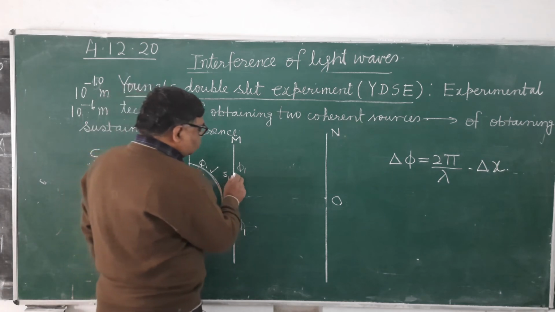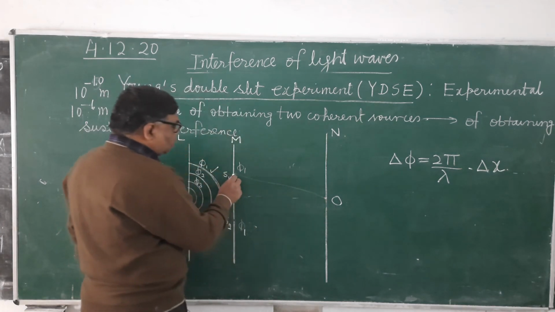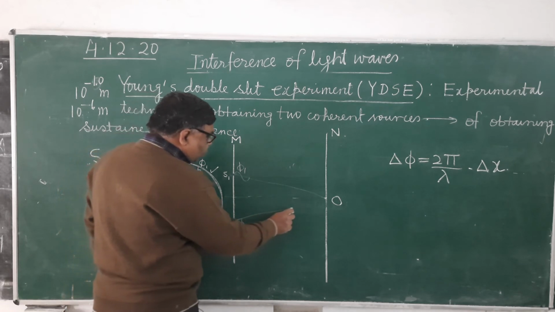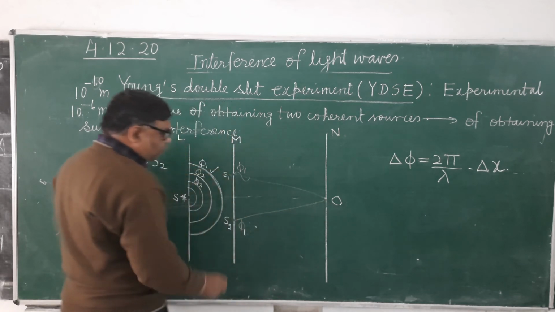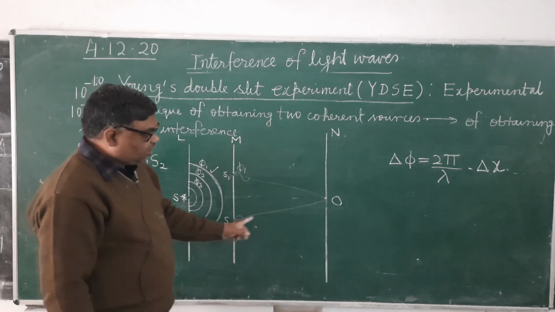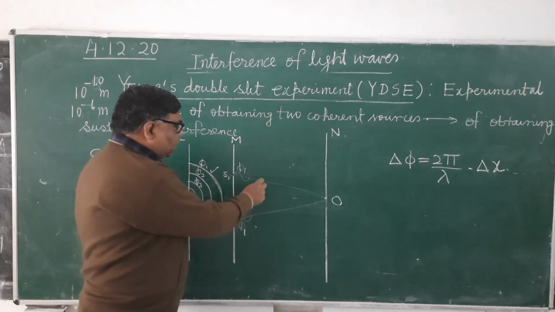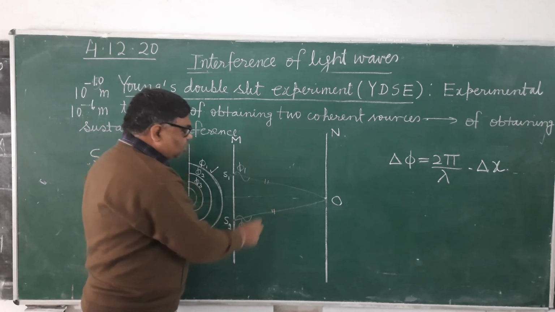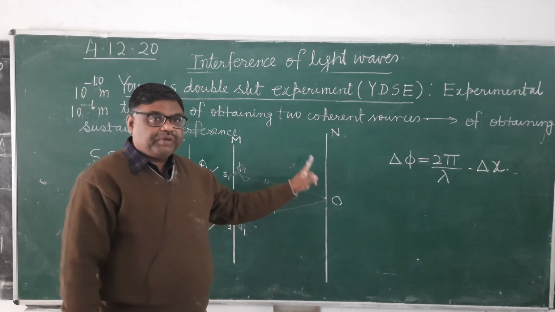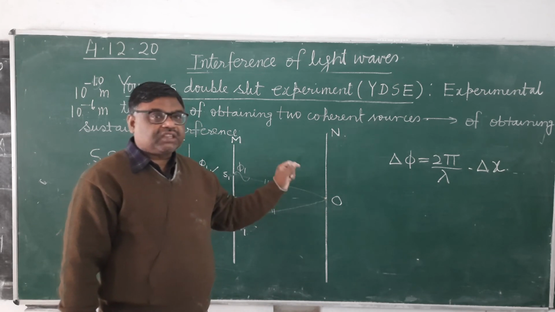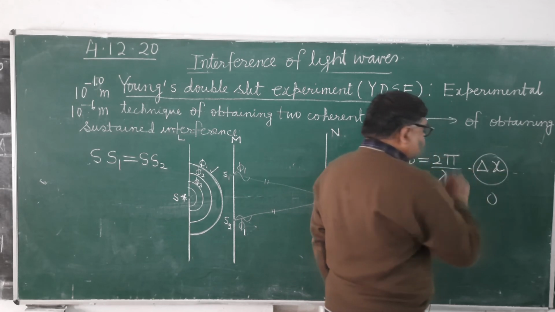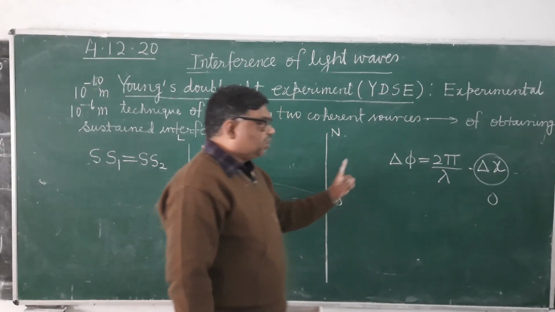Which means the waves reaching point O from S1 cover the length S1O, and the waves reaching point O from S2 cover the length S2O, and these are equal. Therefore, what will happen? They will superpose here, they will meet here without any path difference. Without any path difference means delta x will be 0.